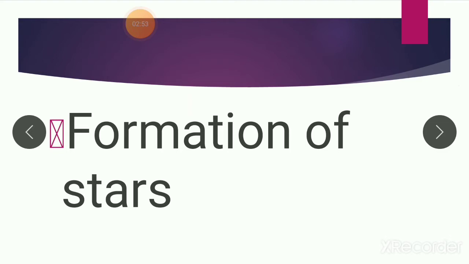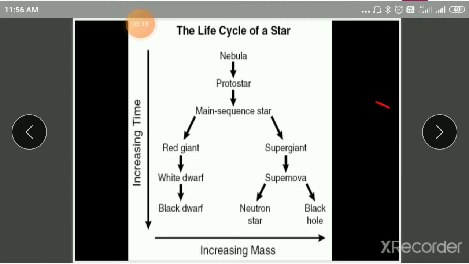This process of fusion of hydrogen into helium dominates 99% of the lifetime of a star of solar mass. The track of a new star of solar mass, like our Sun, across the diagram is as shown in the diagram. So this picture shows the life cycle of a star.